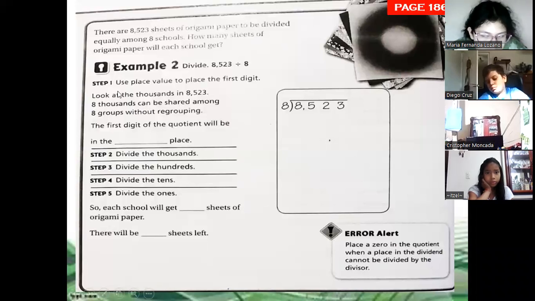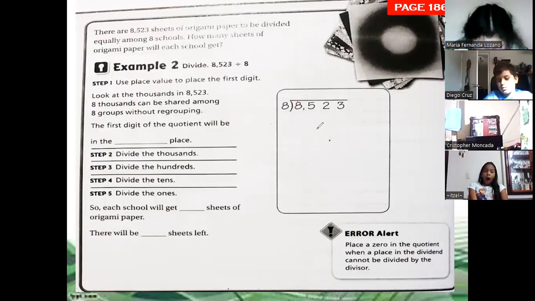So we have to look at the thousands in 8,523. Remember how we were working yesterday? We mark the first digit and decide if we can divide it or not. 8,000 can be shared among 8 groups. Yes, they are equal.